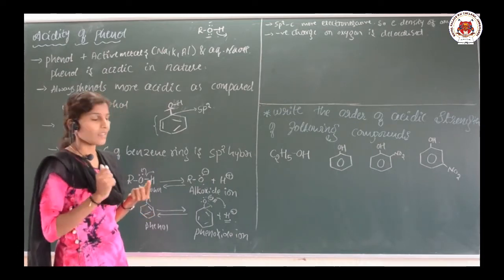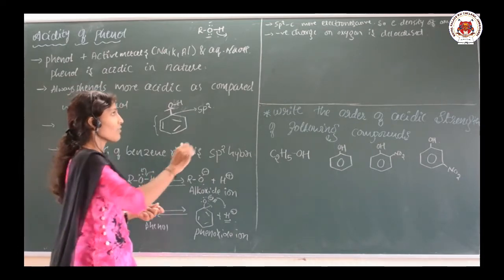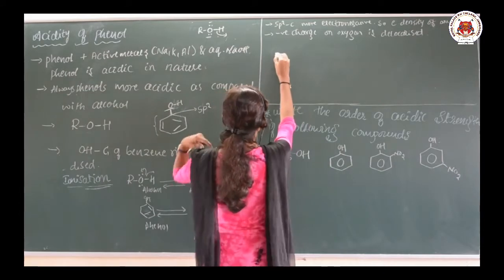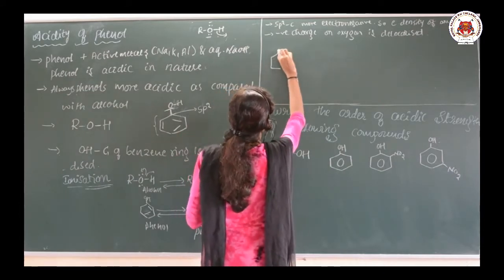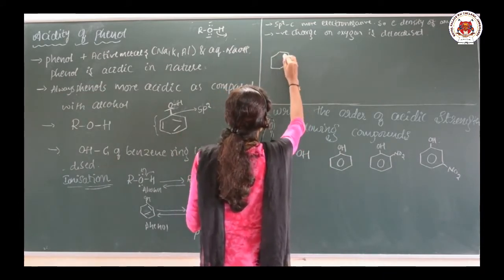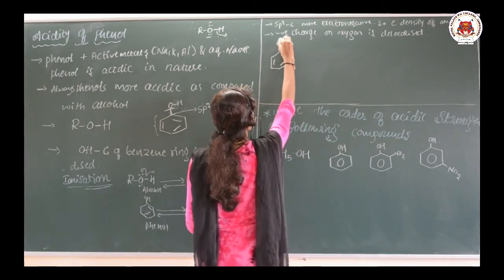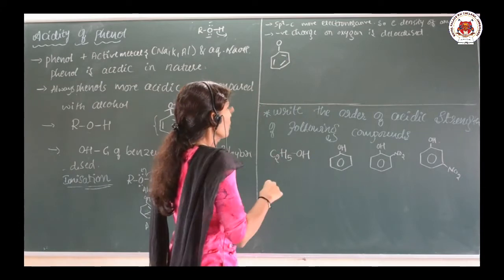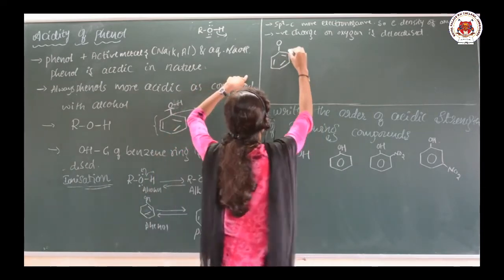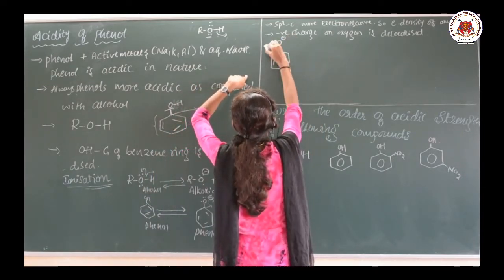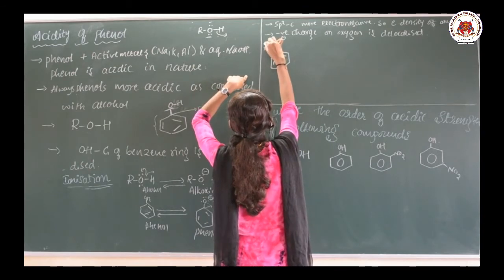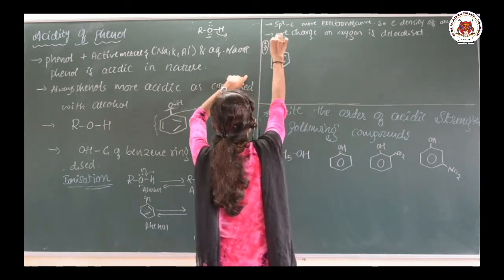How exactly delocalization occurs, I will explain through the structure. So, see here, this is the phenoxide ion, and already H plus is lost, as I said.